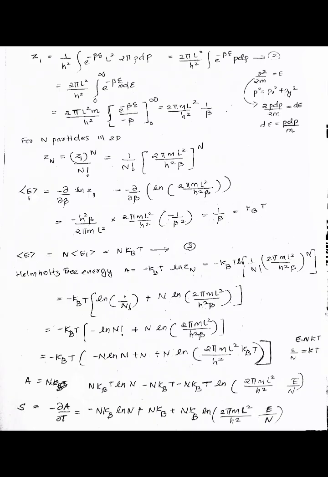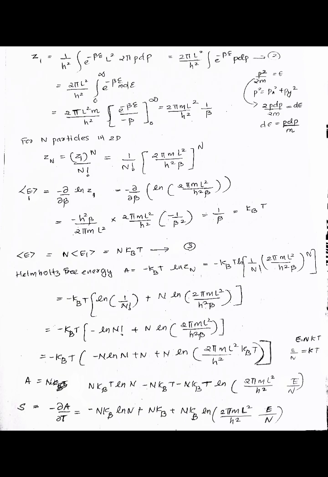For N equal to 1 in 2D, we can write d²q equal to L², this is equal to A, and d²p is equal to 2πp dp. So here the partition function for a single particle is equal to 1/h² times the integral of e^(−βE) L² 2πp dp, and this is equal to 2πL²/h² times the integral of e^(−βE) p dp.